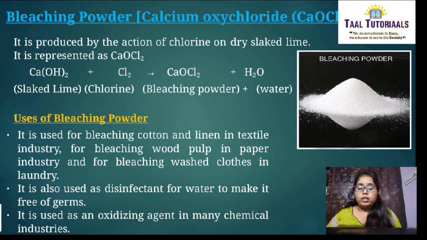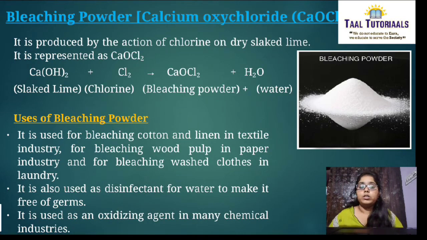Now, uses of bleaching powder. See, it is used for bleaching cotton and linen in the textile industry, for bleaching wood pulp in the paper industry, and for bleaching washed clothes in laundry.